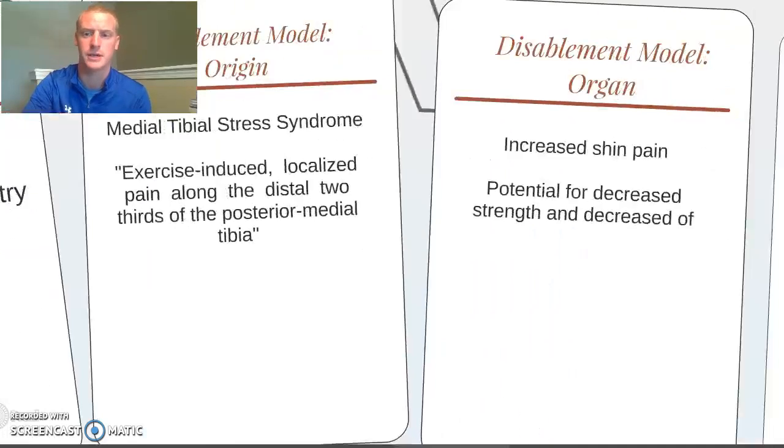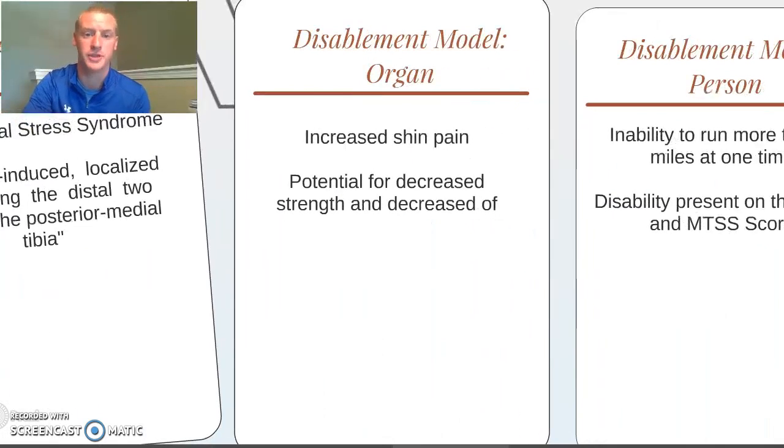For our patient, the patient would report on the disablement model, as an organ, for herself, increased shin pain. Using the numeric rating scale or visual analog scale, she could dictate what the pain would be. There's also potential for decreased strength and decreased range of motion in this area. As a result of pain, she would have decreased strength or decreased range of motion in the lower extremity.